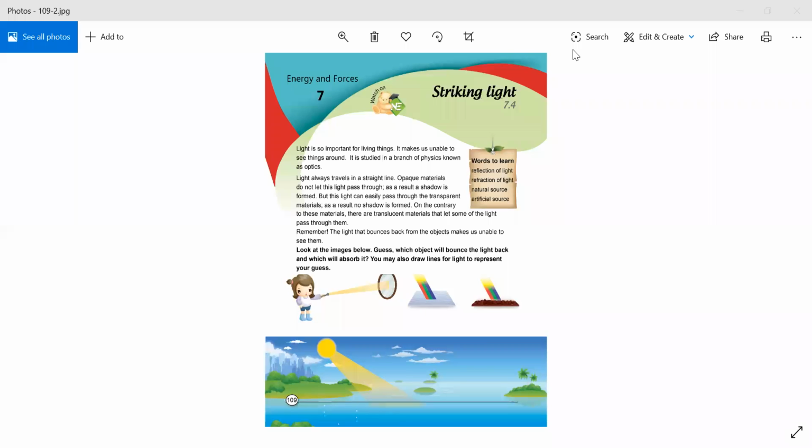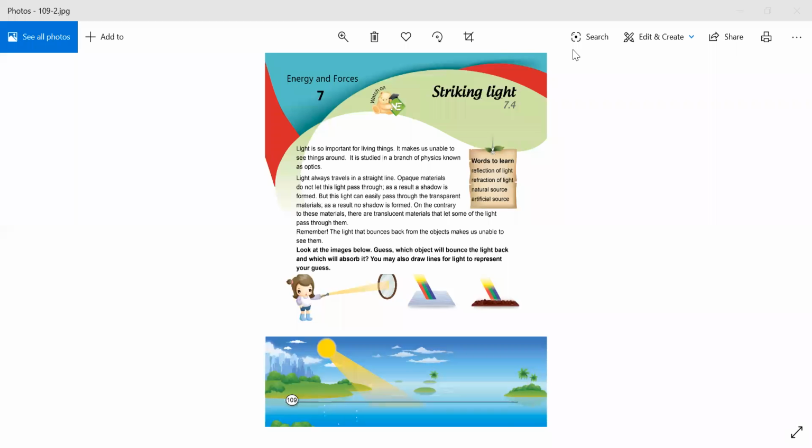So what happens is that if light cannot pass through them, as a result a shadow is formed.